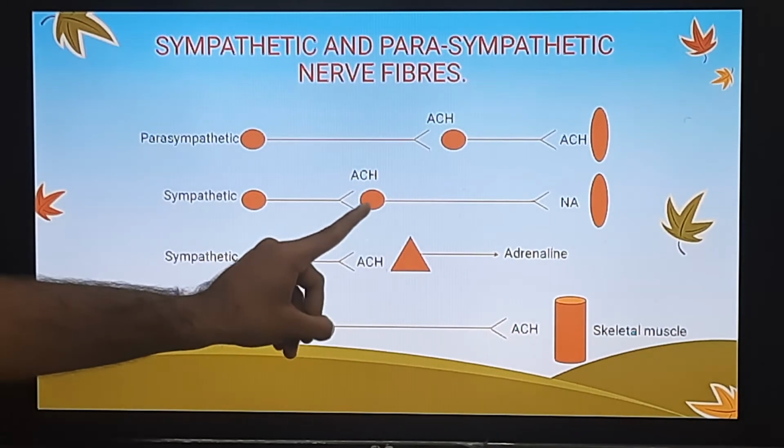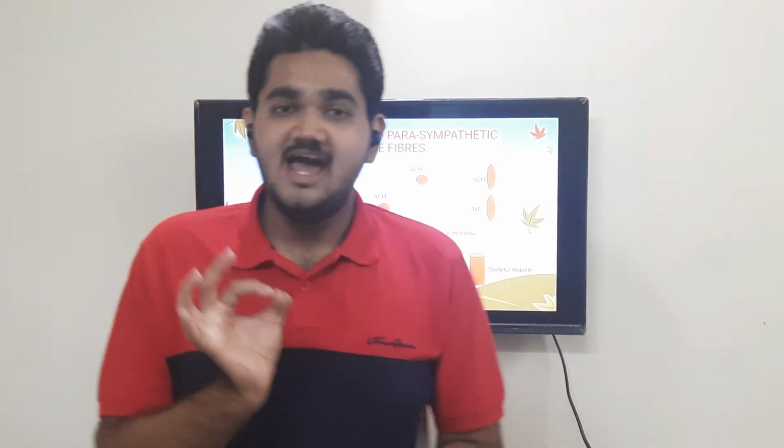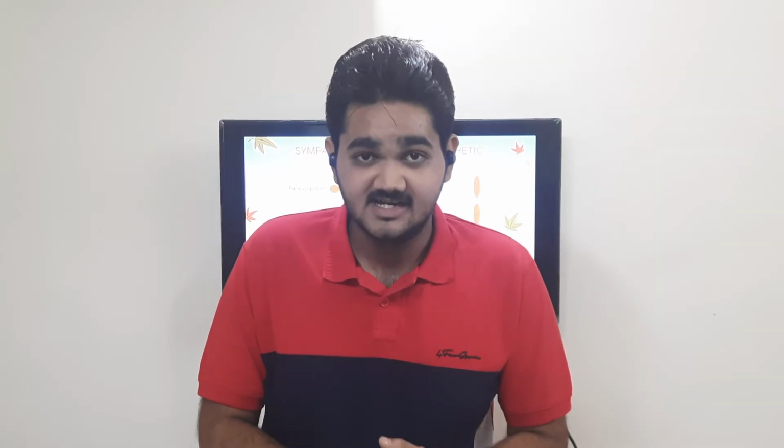Now the postganglionic nerve fibers of the sympathetic nervous system will release a very important neurotransmitter, and the name of that neurotransmitter is noradrenaline, which is also known as norepinephrine. The parasympathetic postganglionic nerve fiber ending releases a neurotransmitter known as acetylcholine. But the sympathetic postganglionic nerve ending releases noradrenaline.